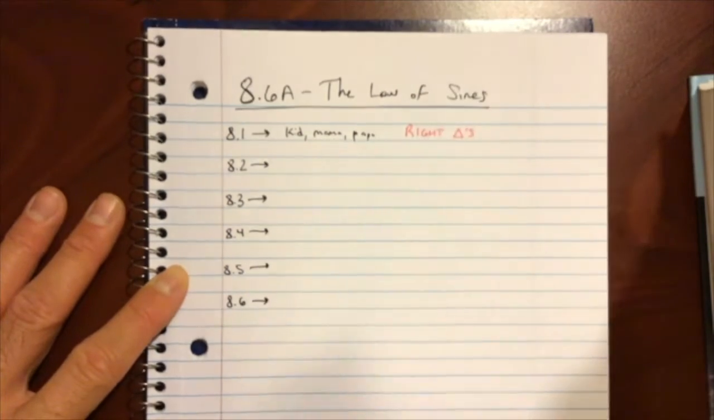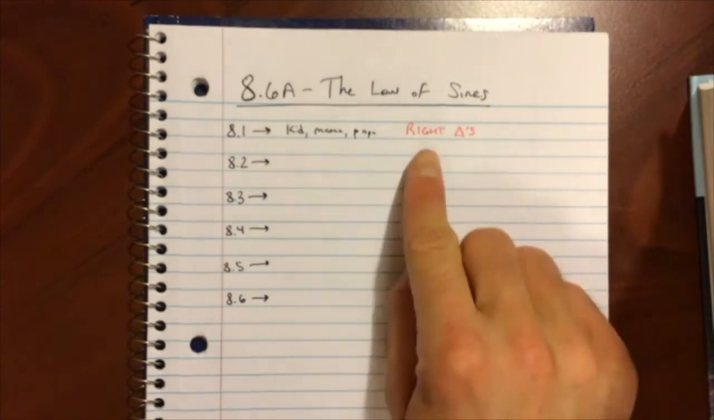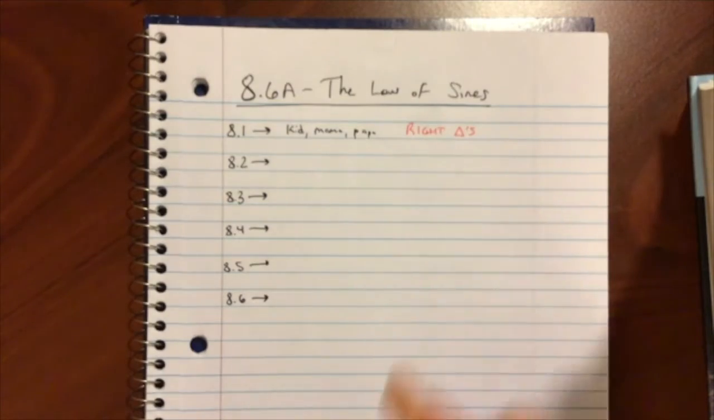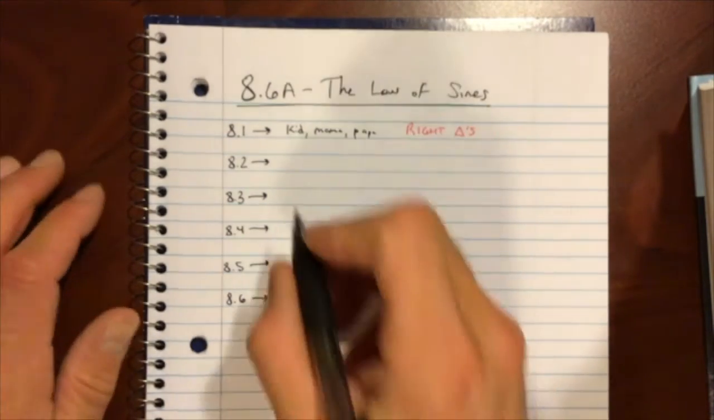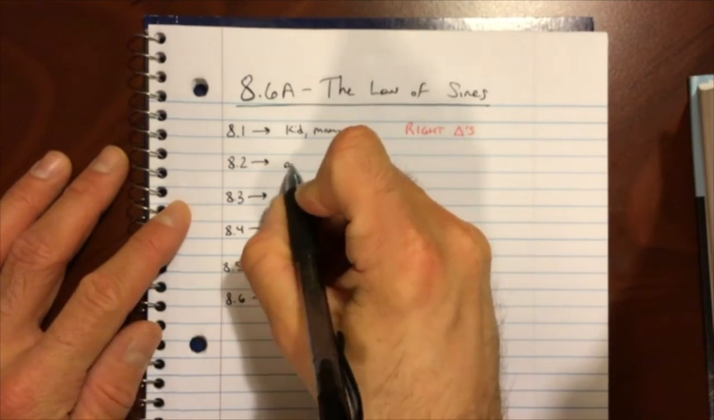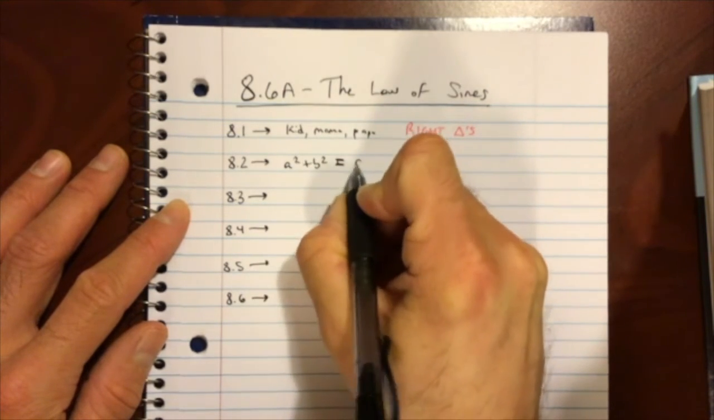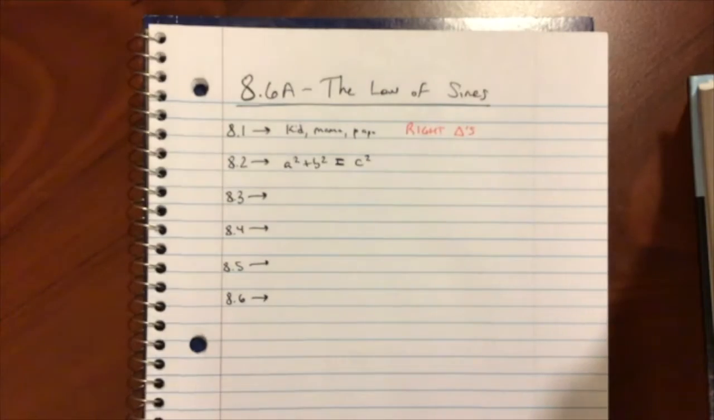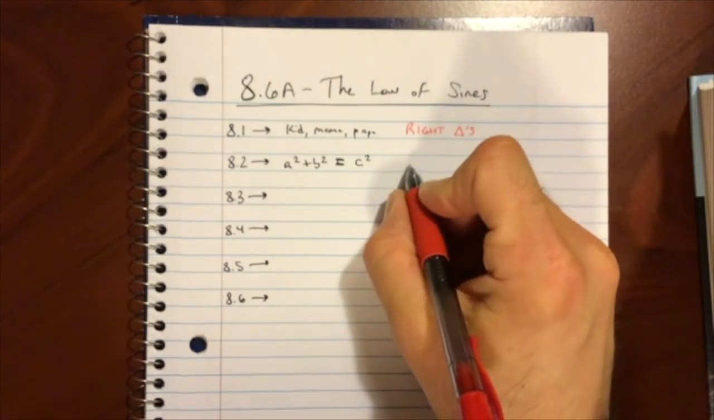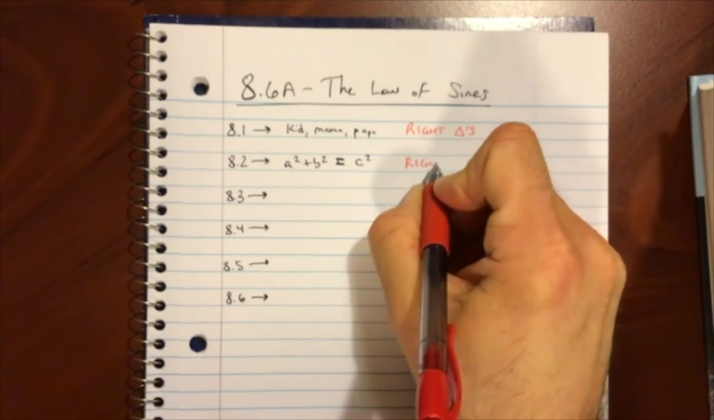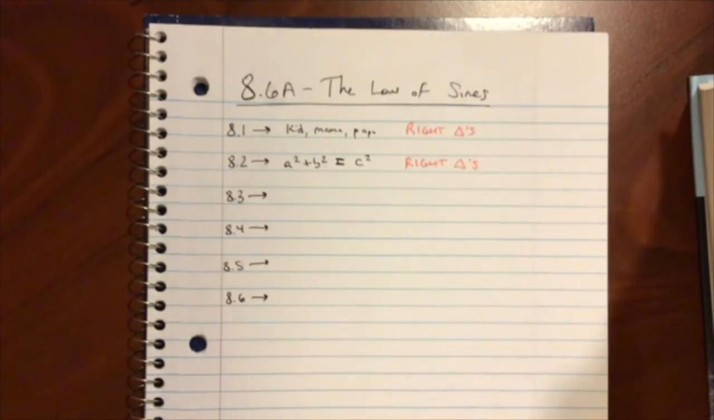with right triangles. Kind of huge. This is the right triangles chapter. Please write that down. And then we jumped into 8.2, which was a good, easy lesson, the Pythagorean theorem, once again, working with right triangles.